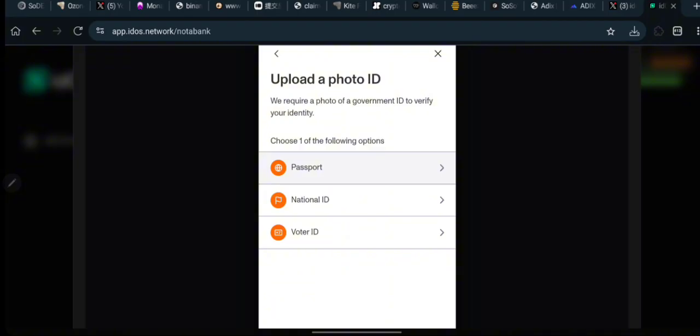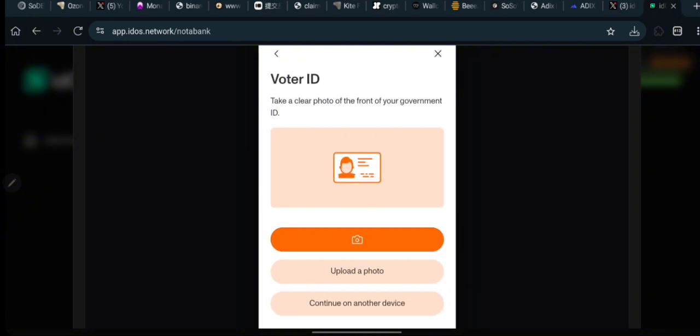Then from here right now you need to choose the type of ID that you have. You can either use your passport, your national ID, or voter ID. So in this case I'm going to be using my voter ID, right? So I'll click on voter ID. Over here I'm going to be prompted to actually snap it on the front and also on the back. I can also upload the image if I already have it on my gallery. So I'll just snap it immediately, then I will continue.